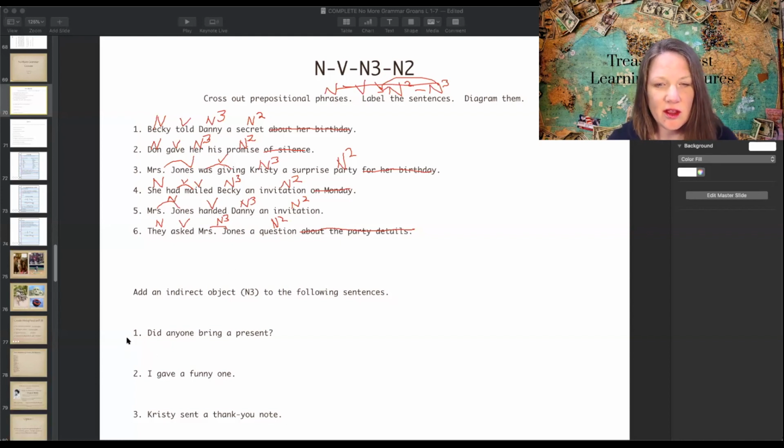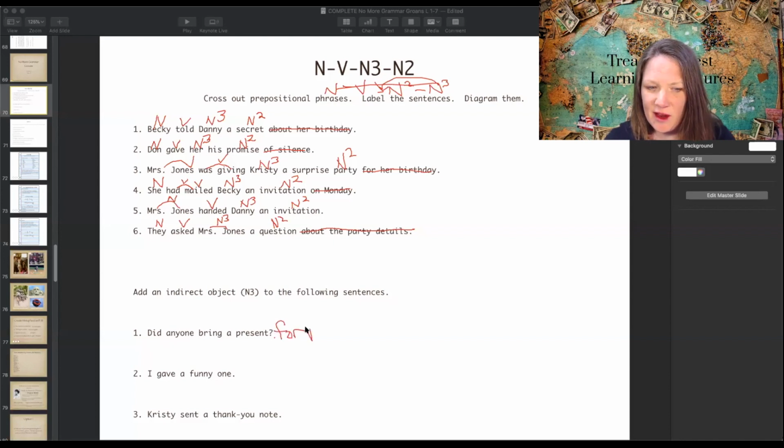Down here, there's usually some confusion, so I wanted to make sure that we went over this. You are to add an indirect object to the following sentence. I don't want you to add a prepositional phrase. For example, did anyone bring a present? Let's say it was, whose birthday was it? Becky's birthday. So let's talk about Becky here. Did anyone bring a present for Becky?